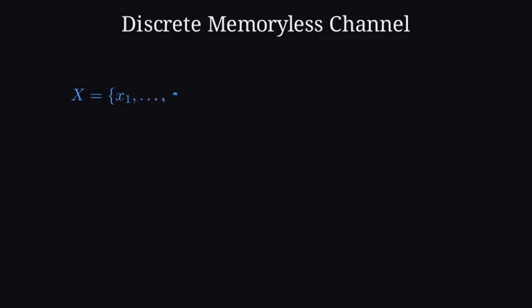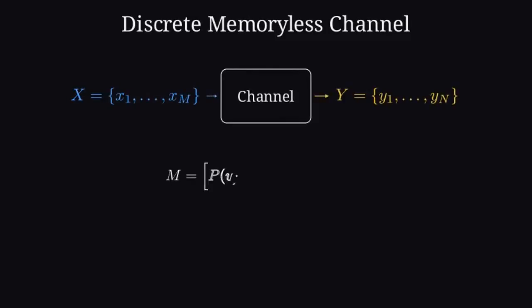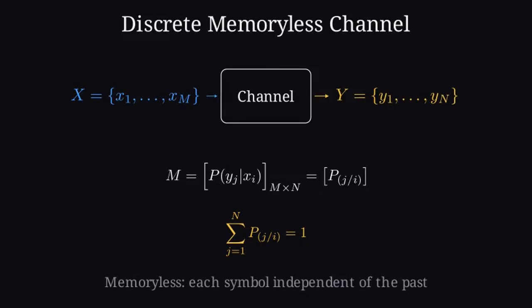What really sits between a sender and a receiver? Not a perfect wire, a channel that can scramble symbols. A discrete memoryless channel is defined by three things: a finite input alphabet X, a finite output alphabet Y, and a transition matrix of conditional probabilities. Each entry, P of j given i, is the chance that output Yj shows up when input Xi was sent, and every row must sum to 1, something always comes out.